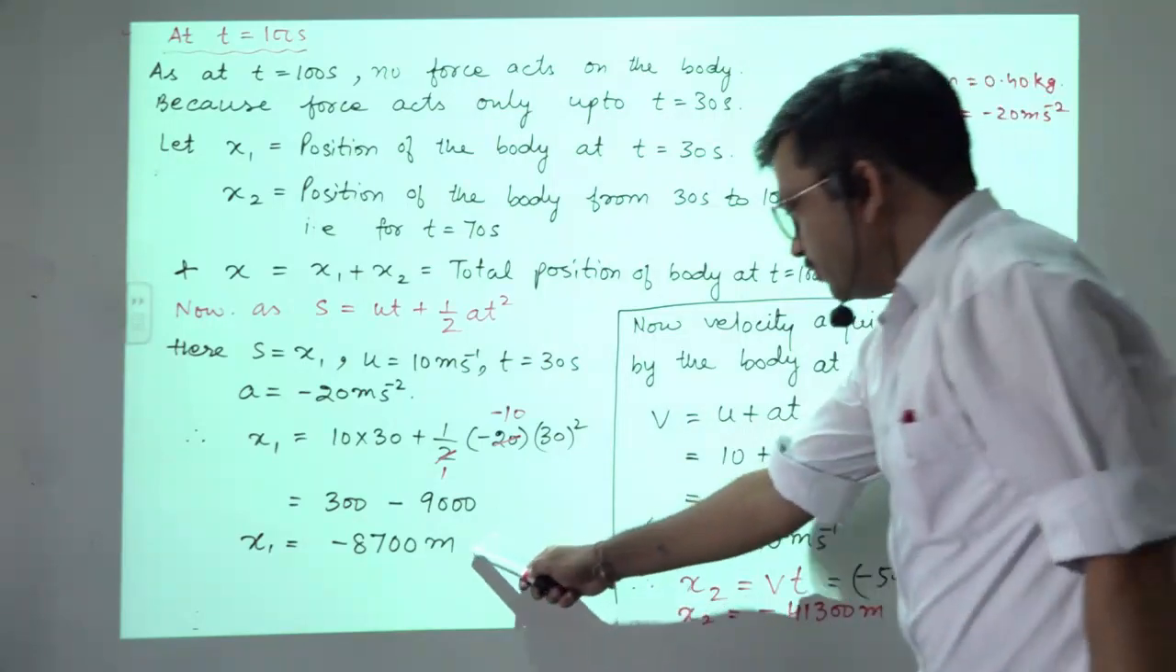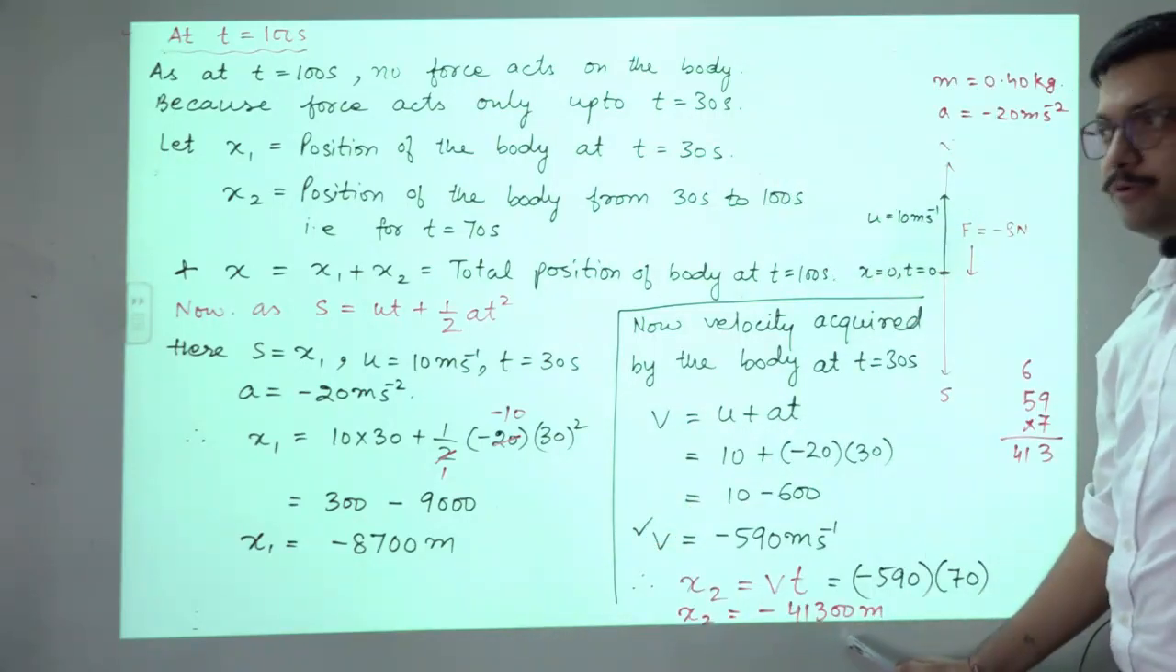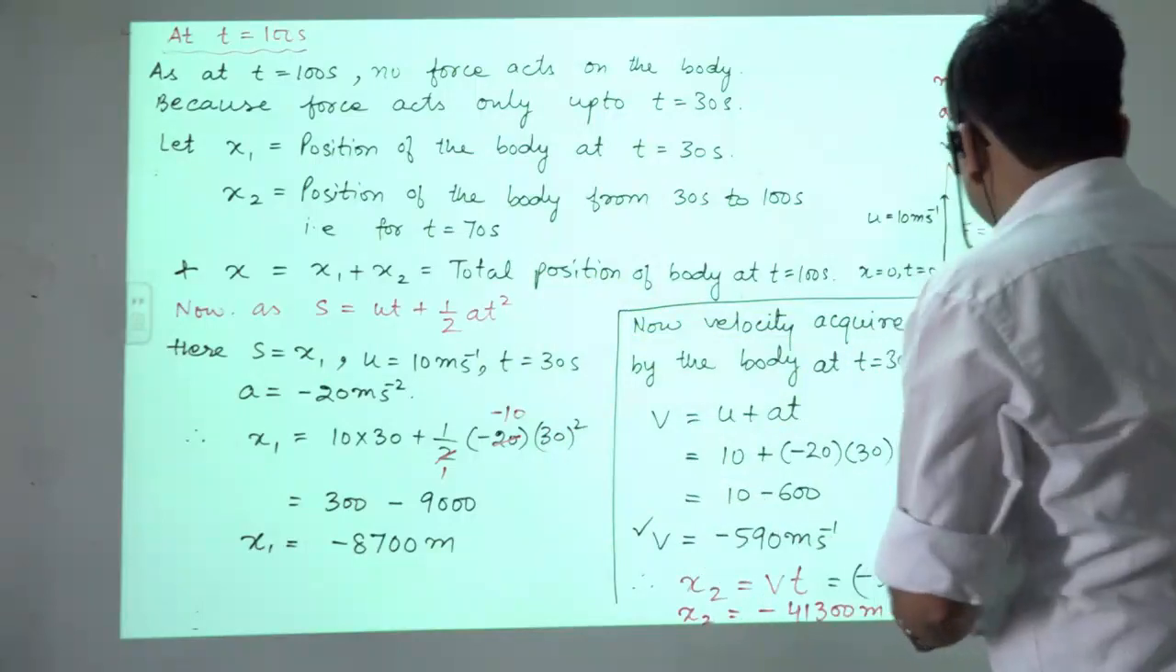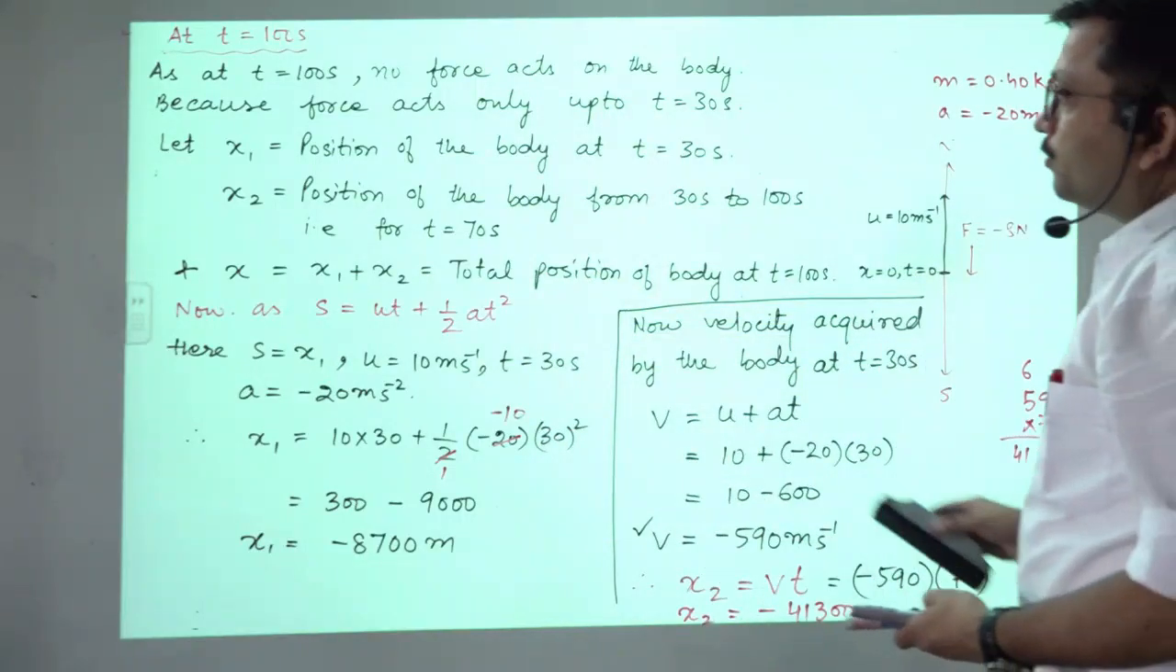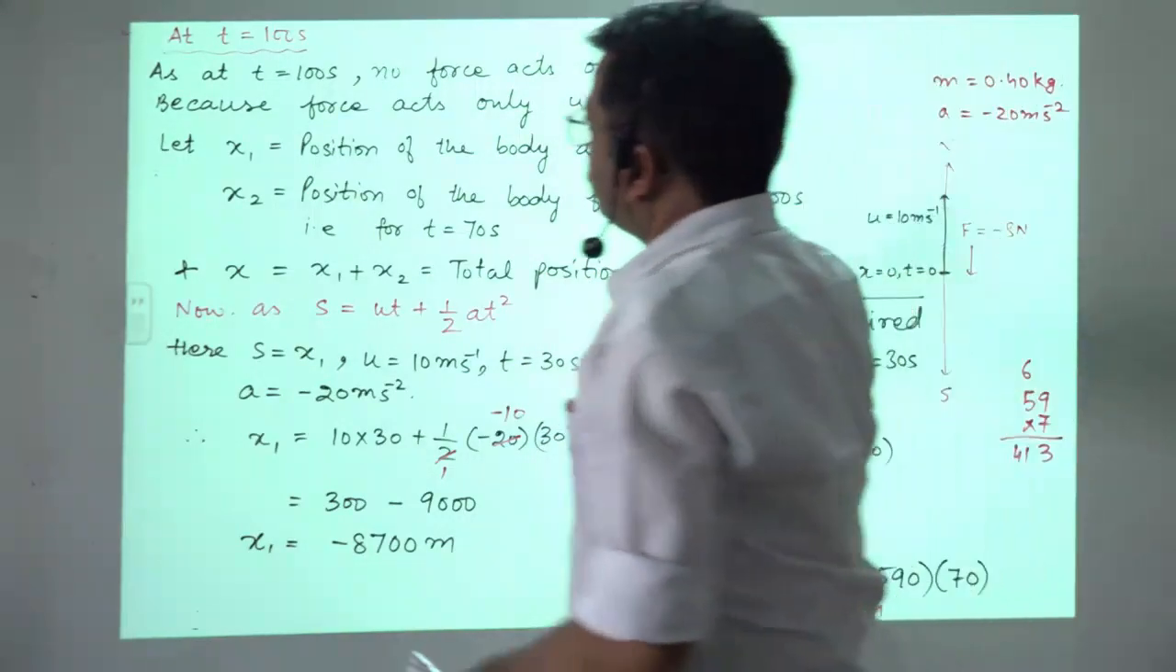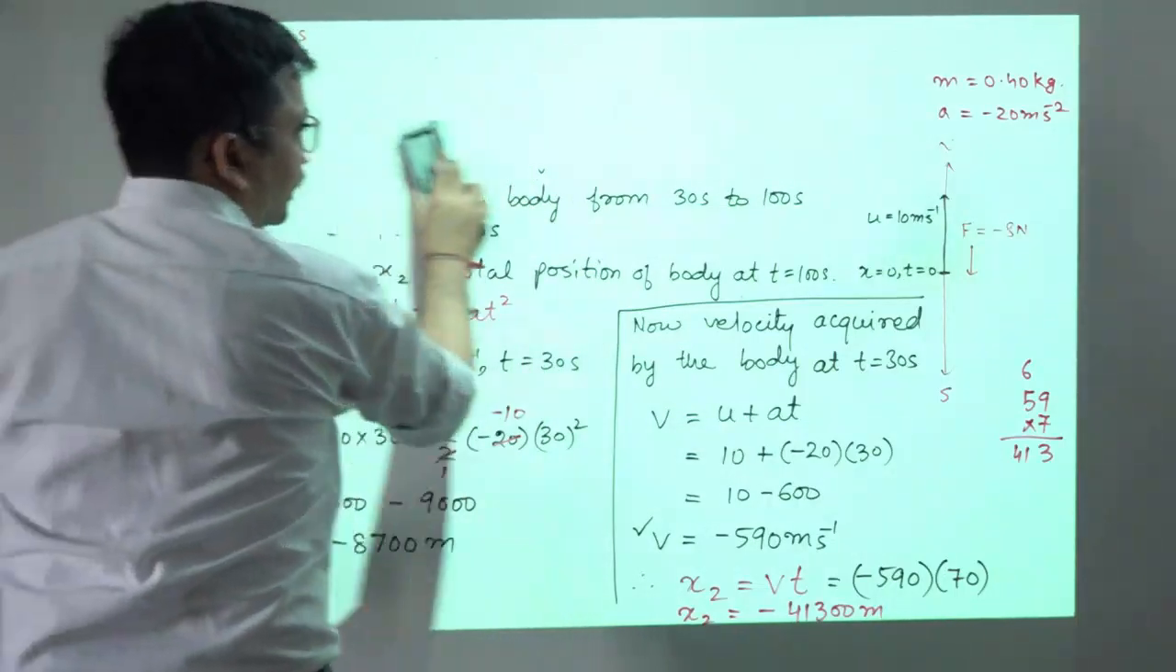So x1 is also found, x2 is also found. Now we want to calculate the total position. So therefore total position of the body at t is equals to 100 seconds.